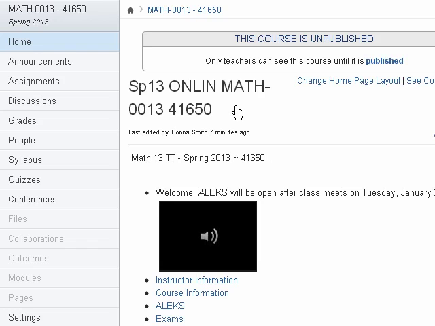I'm so excited that I'm using Canvas for the first time. So I am truly hoping that as I navigate through this, it'll work out great. If not, it's got a great inbox feature where you can connect with me and let me know, answer any questions you might have. There's actually a little icon here to show that there's a little welcome with my voice.